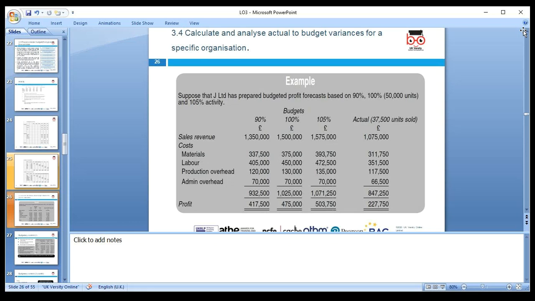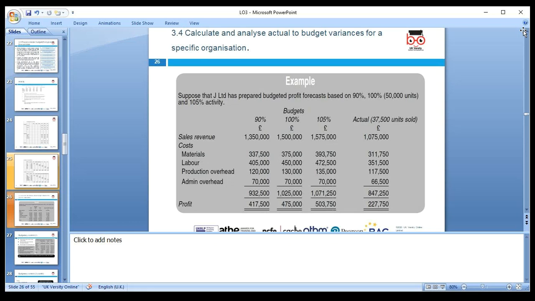For 105, it is 50,000 times 1.05, so that will be 1.05 times 3. So we are selling more. But if it's 90, that's 90% of 50,000. So you can multiply by 0.9 and by 3, and we have a selling price. So that's the way we can do it.